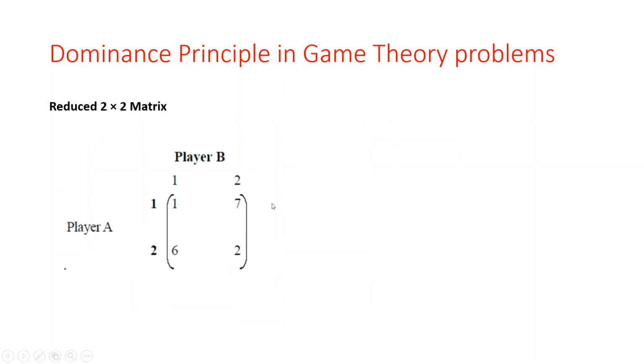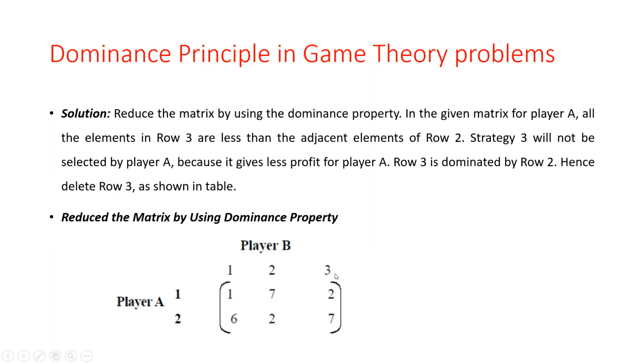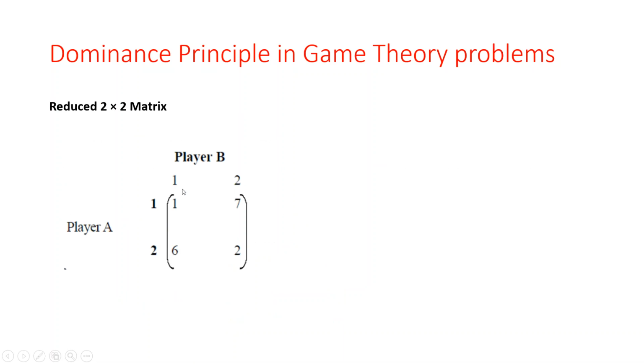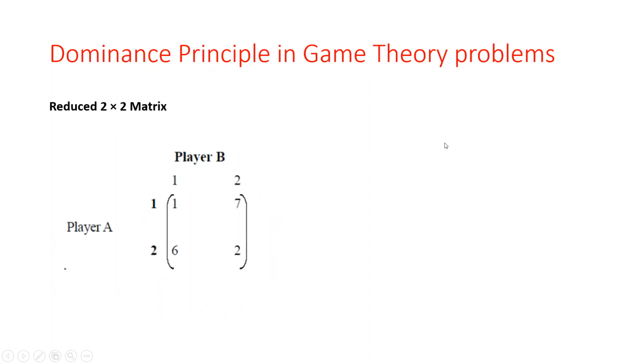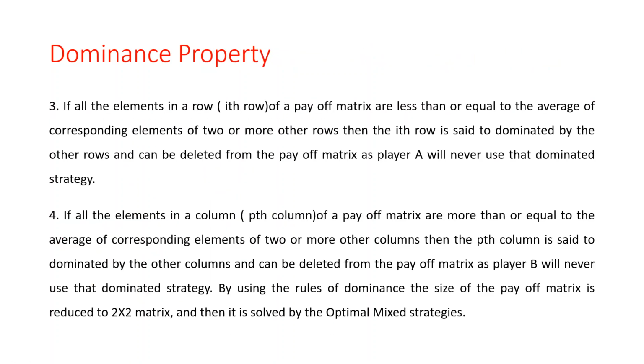Here we are dominating column 3, with values 2 and 7. Okay. Only the remaining values are 1, 6, 7, 2. So here we have deleted the column. Now solve the 2 by 2 matrix using the max-min criteria as shown in this table. Here we got a matrix in 2 by 2 form. So see here.